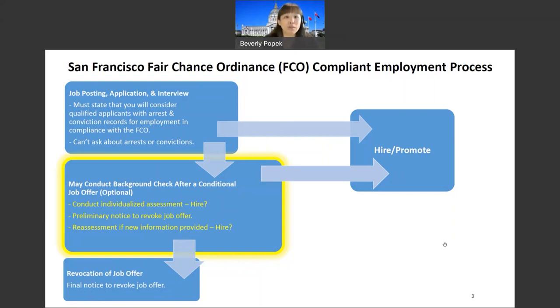We'll go through all of the bare minimums and requirements of what that looks like. And within there, you are going to have to allow at least 7 days for the applicant, the prospective person, to perhaps provide information to clarify any questions or concerns you have. If that person sends information, you will have to conduct a reassessment. And at that point in time, of course, you can always hire, or you can move forward with a final revocation of the job offer.